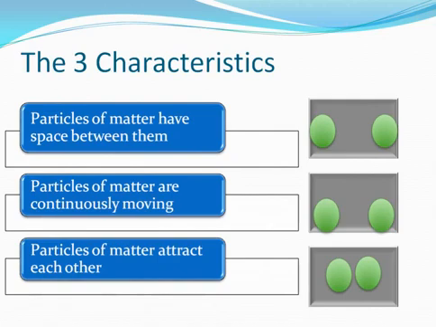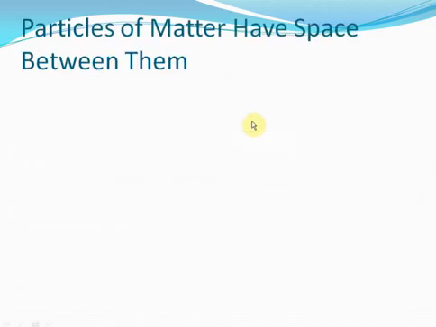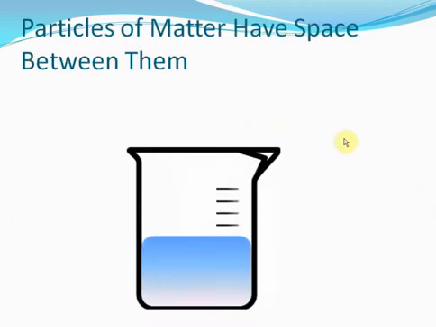Let's look at the first characteristic first. Particles of matter have space between them. Here we go. Consider a beaker full of water. Now let me add some sugar to the water. What will happen? Clearly, the sugar will dissolve in the water. The reason is that initially there were only water particles, isn't it? Now, when we added sugar to the water, the sugar particles, these brown ones here, occupied the space between the water particles, and therefore they dissolved in water, isn't it?